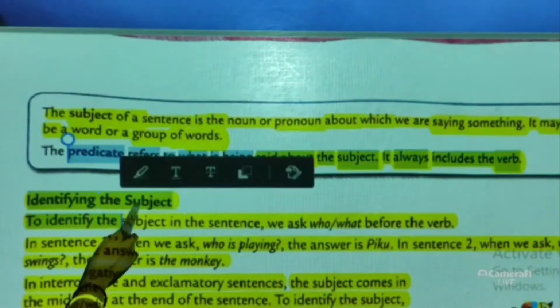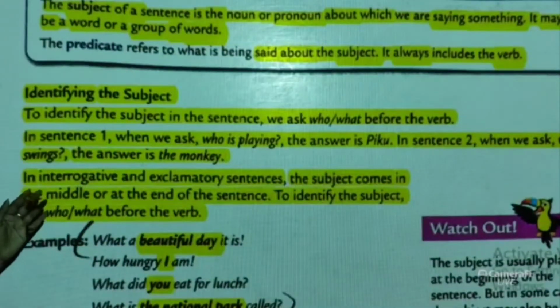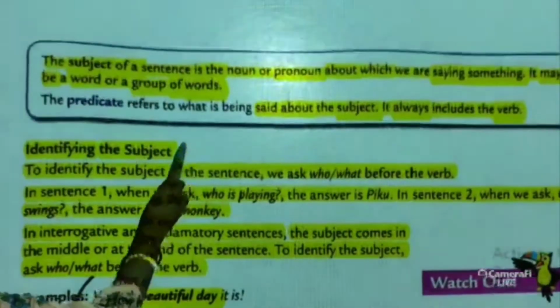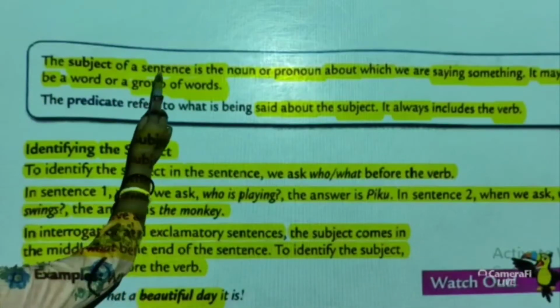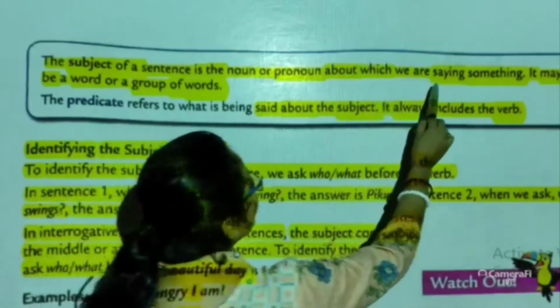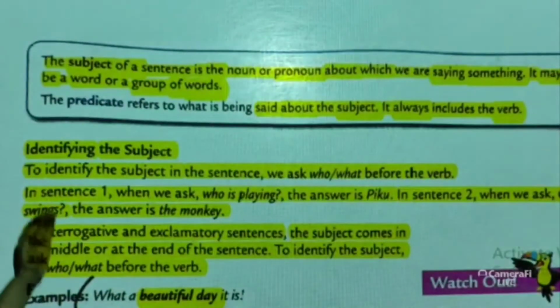Now, I have marked this beforehand so that you may find it easy to understand. The subject of a sentence is the noun or pronoun about which we are saying something. It may be a word or a group of words.